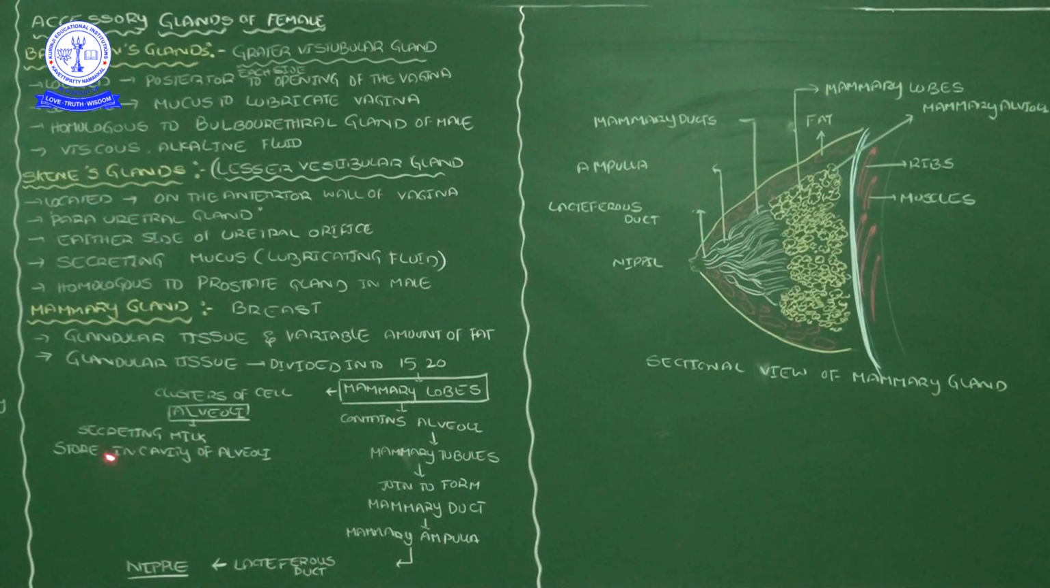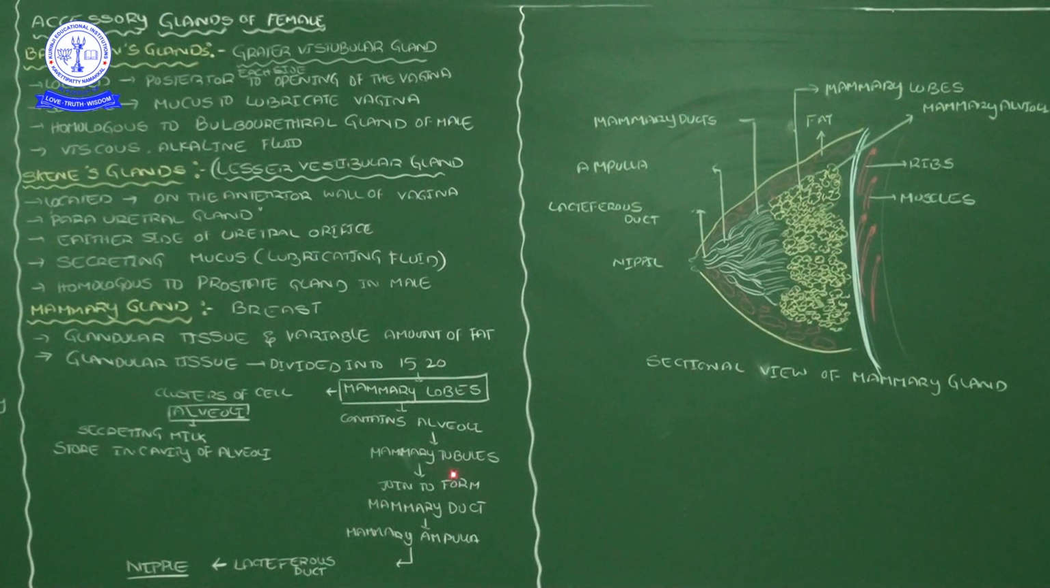The lumen place, or the cavity of the alveoli, whatever you call it. Now the secreted or stored milk will come out through some ducts, that are the mammary tubules. From the mammary lobules onwards, what will form? Mammary tubules will form. Okay, that means from the mammary lobules containing the alveoli, mammary tubules will form. Those mammary tubules join together to form the mammary duct.